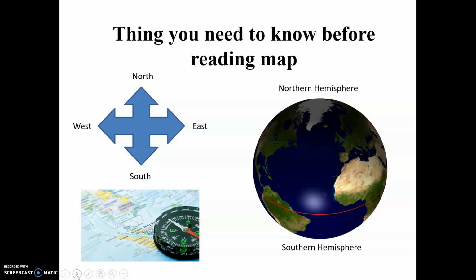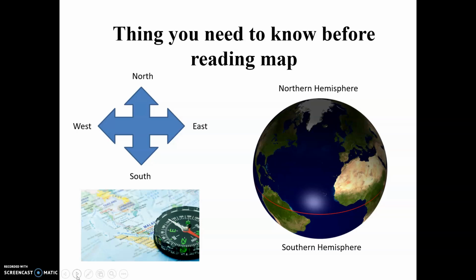What all other things do you need to know before reading a map? So you need to know the directions. Upward is north direction, downward is south direction. Your left hand is west and your right hand is east. Okay. The imaginary line that divides earth into two equal halves is called the equator. So the north part above the equator is called the northern hemisphere, and the south part below the equator is called the southern hemisphere.